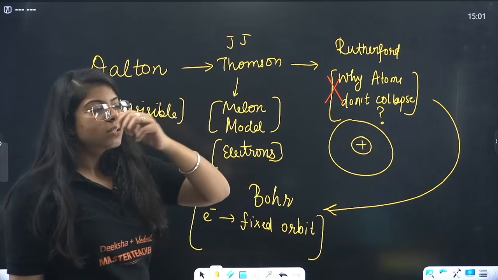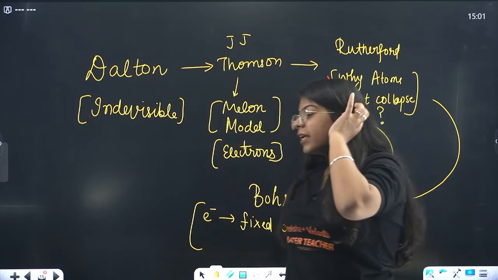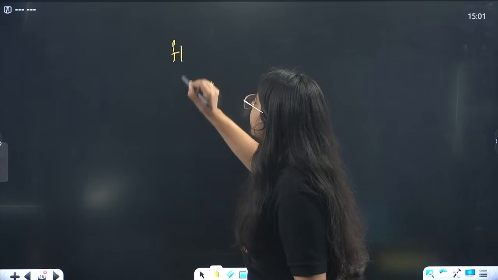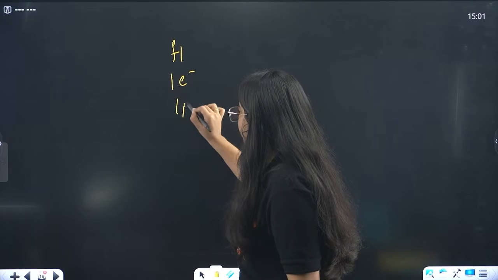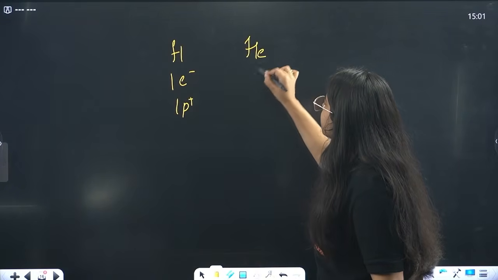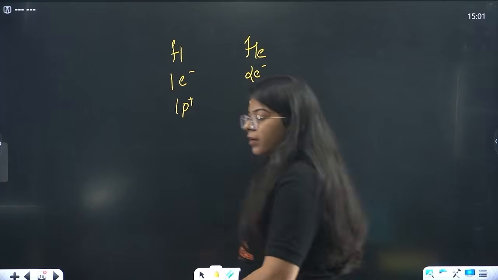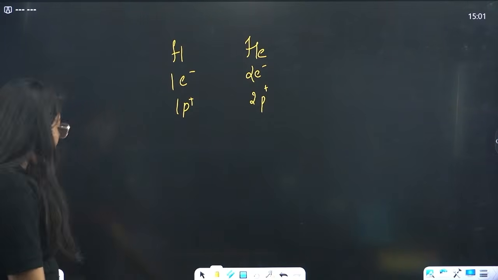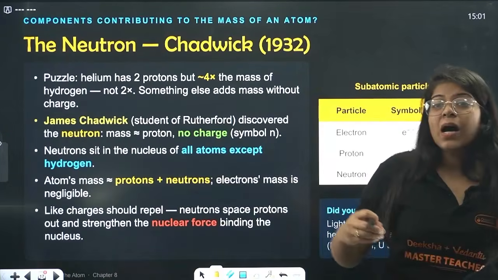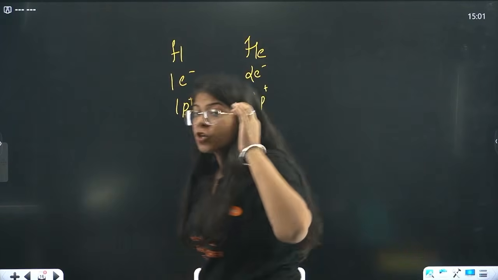One part that was then figured out, when you see the periodic table and when they weighed the atoms, is that hydrogen has 1 electron, 1 proton, and it is positively charged. Helium has 2 electrons and 2 protons, and it is neutral. But what they couldn't explain is that its mass should be 2 times. Here we don't take the mass of electrons.